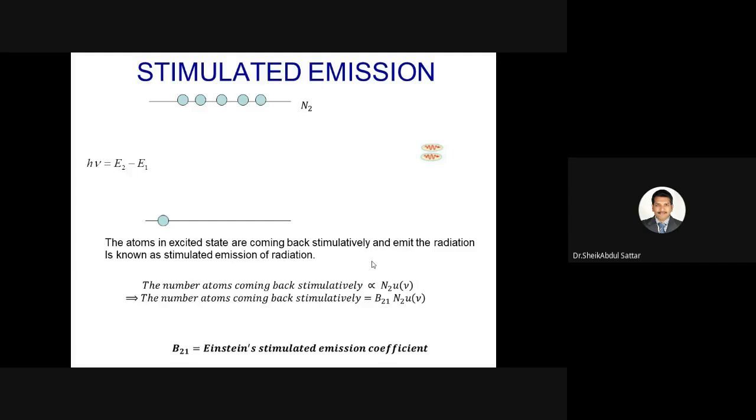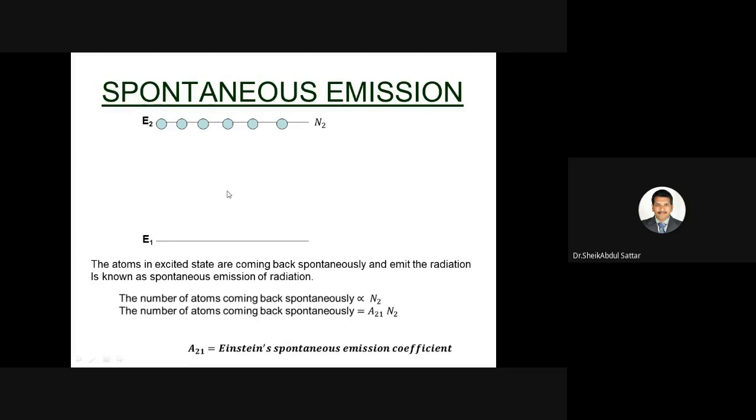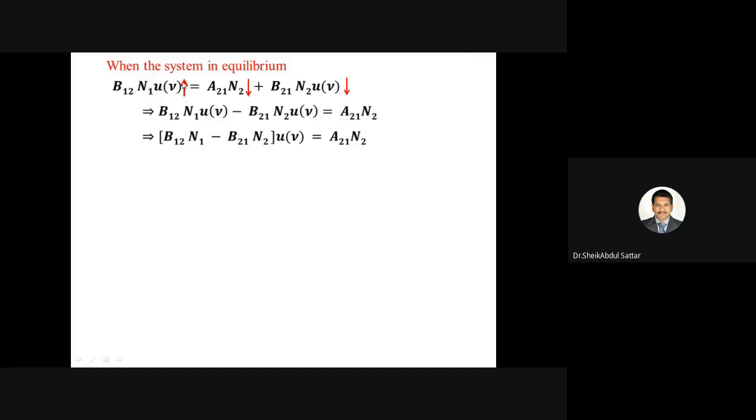So when we are discussing any system, that can be discussed only when the system is in equilibrium. When the system is in equilibrium, the number of atoms going to the excited state by the phenomenon of absorption is equal to the number of atoms coming back spontaneously and stimulatively. That's why, when the system is in equilibrium, the number of atoms going to the excited state by absorption, this value, is equal to the number of atoms coming back spontaneously plus the number of atoms coming back stimulatively.